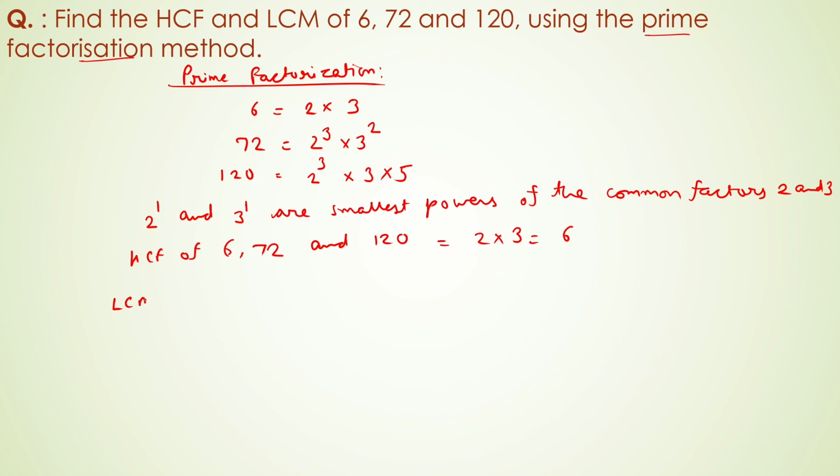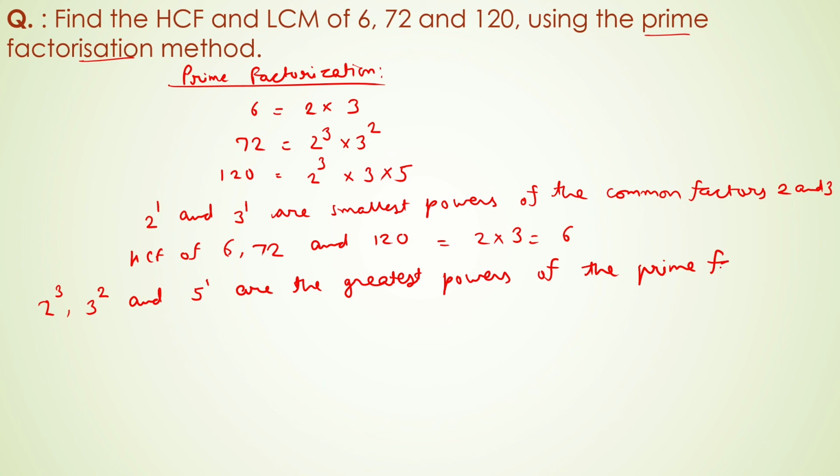And for LCM we need the greatest powers. So 2 to the power 3, 3 to the power 2 and 5 to the power 1 are the greatest powers of the prime factors.